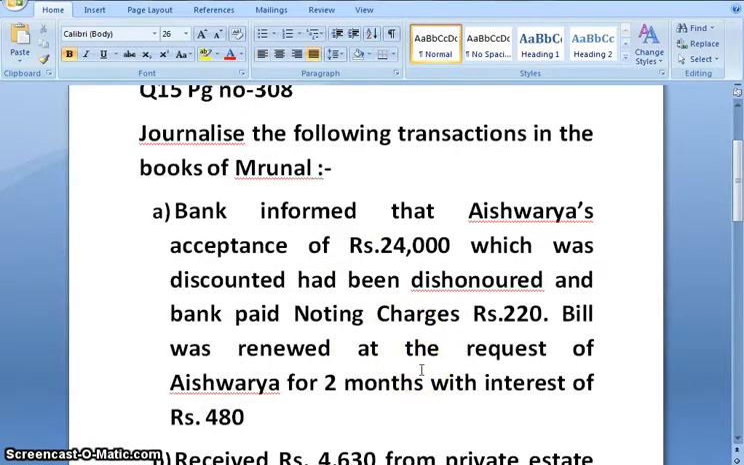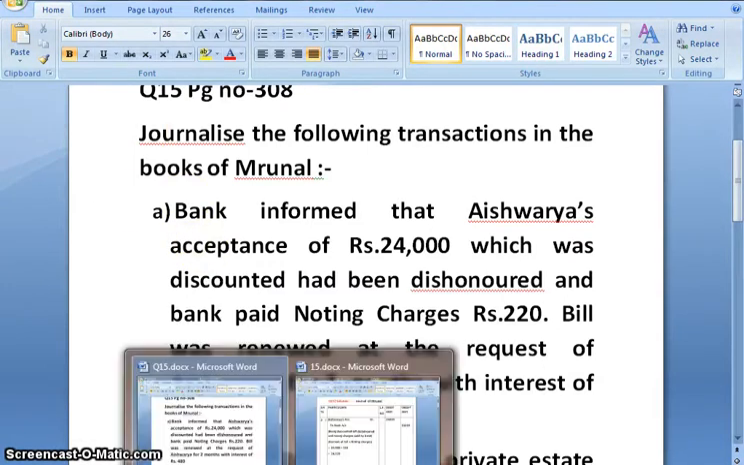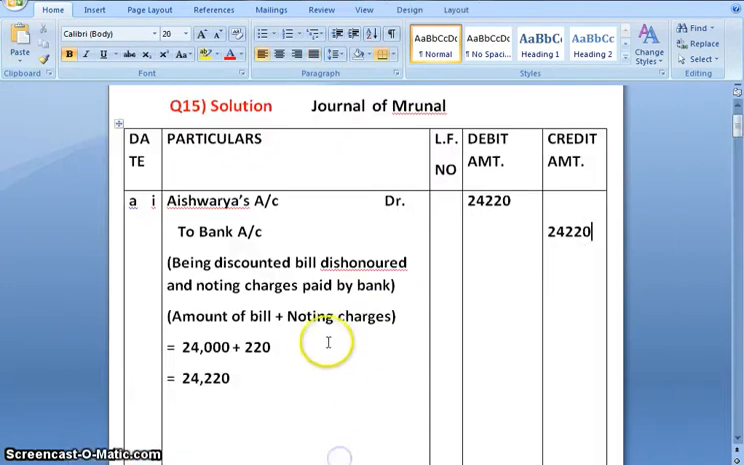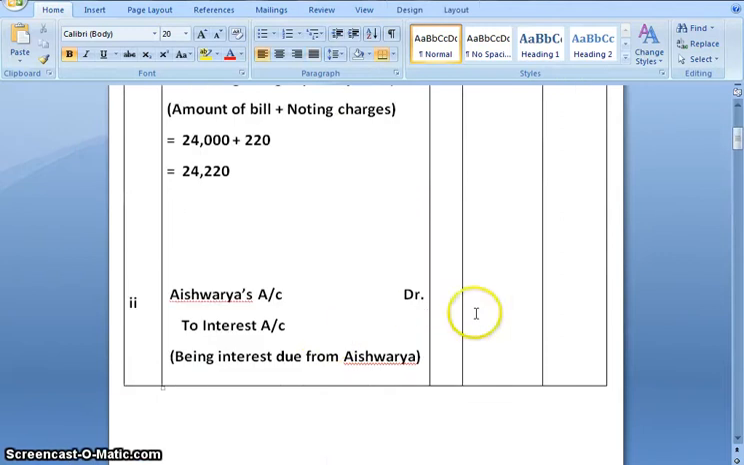Next part of the question. Bill was renewed at the request of Aishwarya for 2 months with interest of rupees 480. Now the amount of interest is 480 and so the journal entry for the interest would be Aishwarya account debit to interest account. Amount is rupees 480. Narration would be being interest due from Aishwarya.